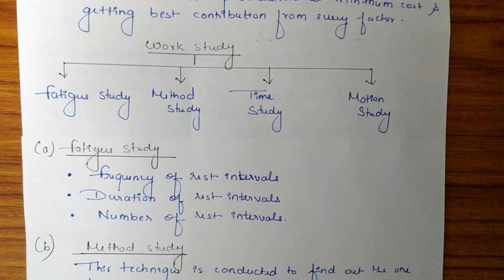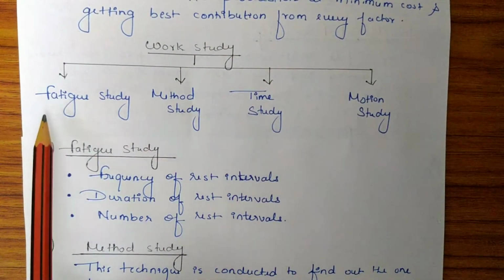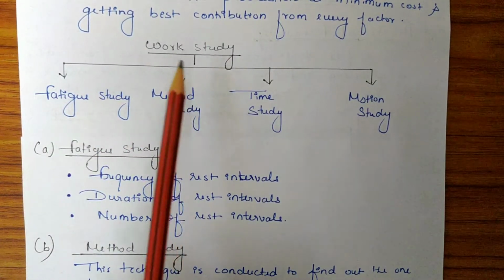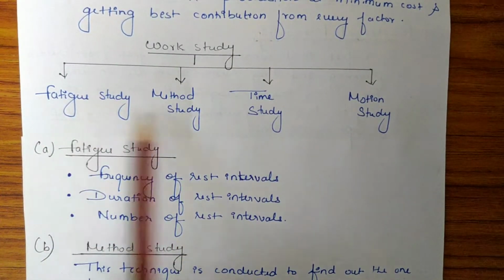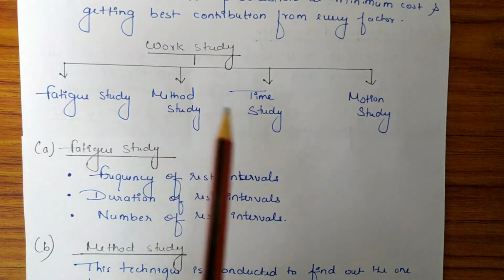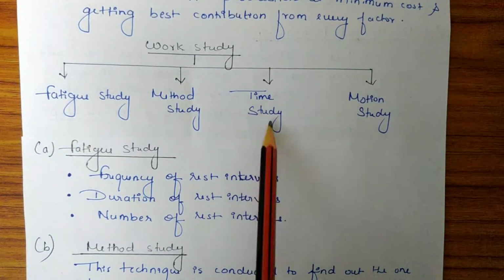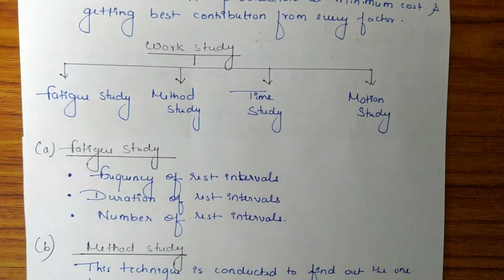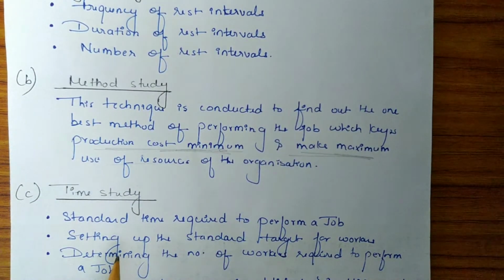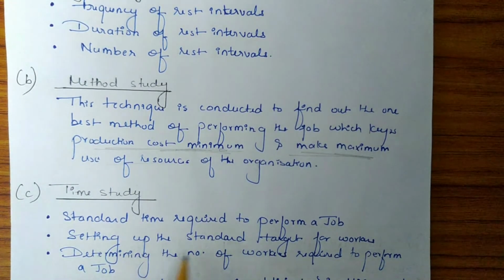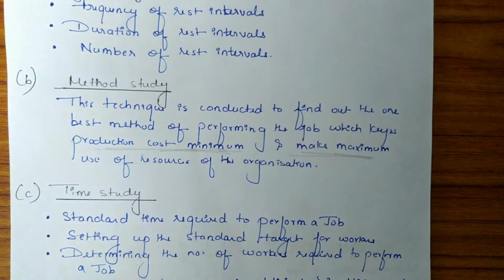Hello everyone. In the previous session, we discussed two factors of work study, that is fatigue study and method study. So now in this session, we will continue with the other factors, that is time study and motion study. So time study means the time required to perform a job should not be decided by the intuition of the manager. Instead, the time study must be conducted to determine the standard time scientifically.